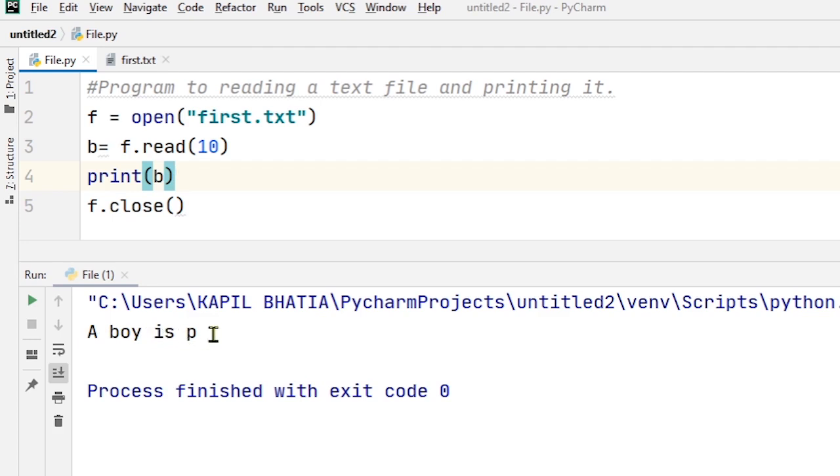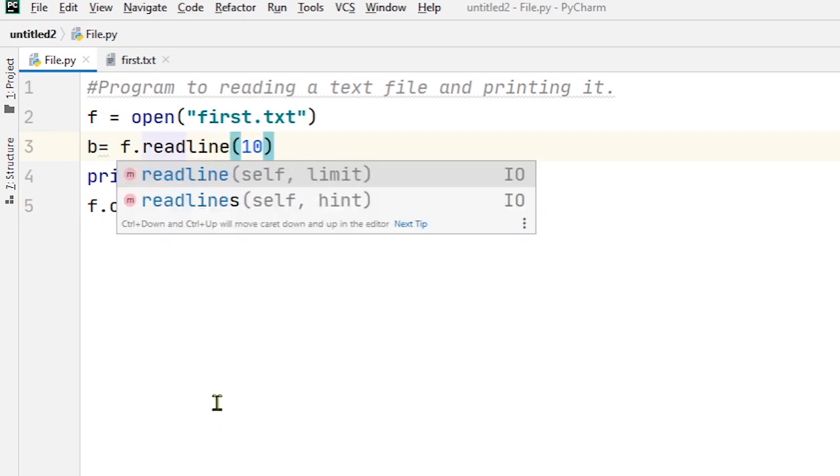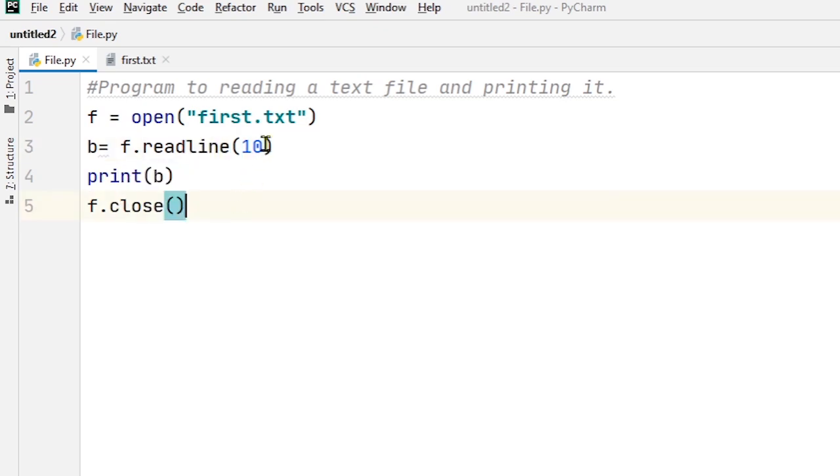With the help of the read function, we can read the entire contents of a file or we can read a specific number of bytes. Okay. The next function is the readline function, which is used to read a line at a time from a text file. So for that I just write b is equal to f.readline.